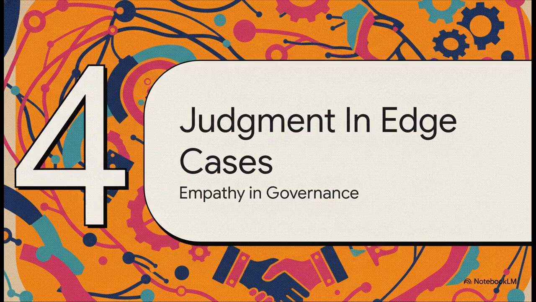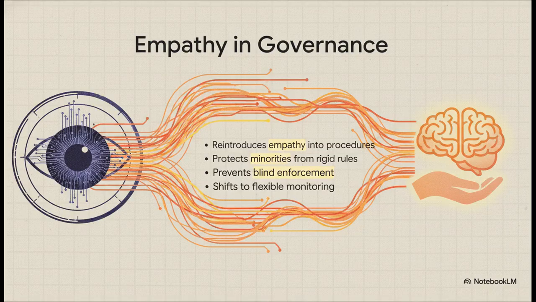Which leads us to part 4, human judgment in edge cases, and bringing empathy back into governance. Let's look at why this human integration is so revolutionary. By keeping these hybrid contracts intentionally incomplete, we are actually baking empathy right back into bureaucracy. That is massive. It protects individuals and minority edge cases from just being paved over by blanket algorithmic rules. Instead of blind execution, where a machine might punish you unfairly over a technicality, the whole system shifts to flexible monitoring. The algorithm watches, but humans step in to decide when things get a bit gray.